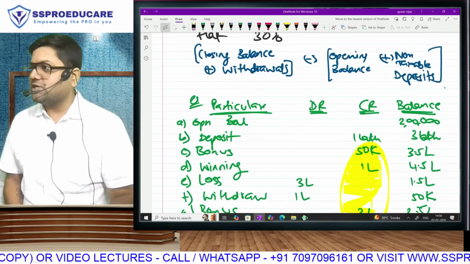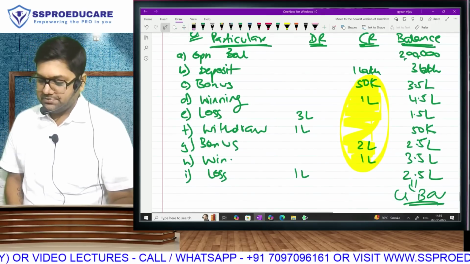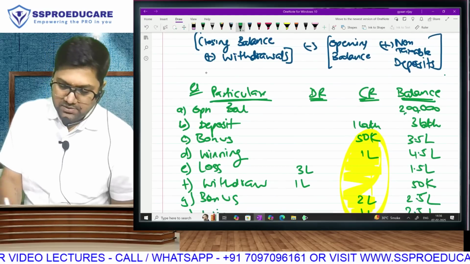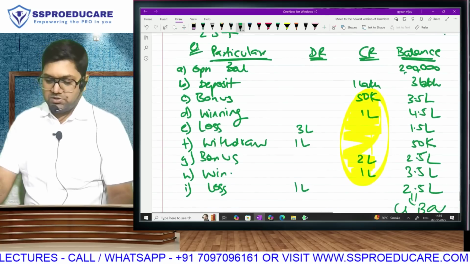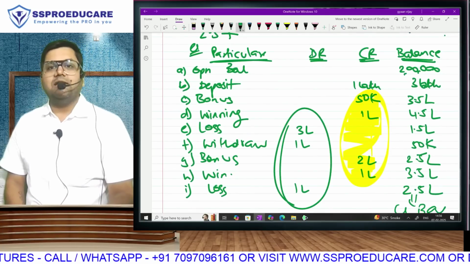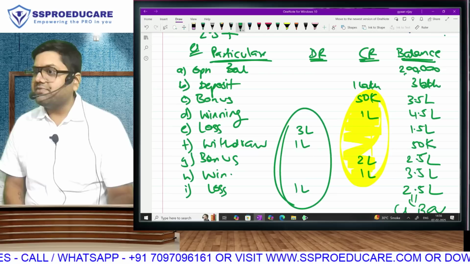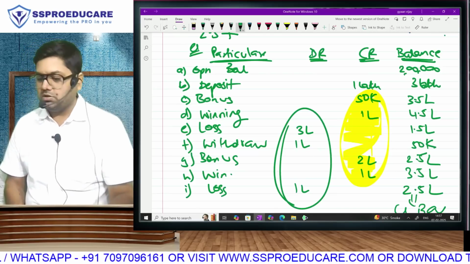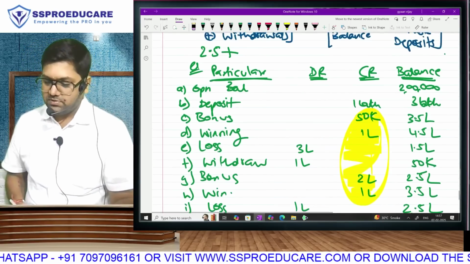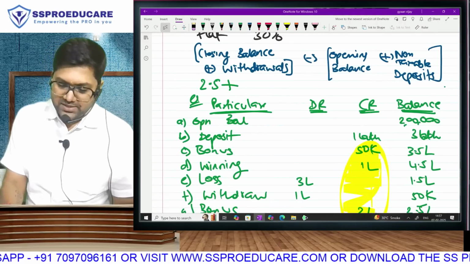First, we have to take the closing balance. Take the closing balance, 2.5. In this, you add your withdrawals. What are your withdrawals? Do you understand? All the debits. All the debits are withdrawals. Your loss is also like a withdrawal only. Anything that the company has debited is your withdrawal. So that makes this total